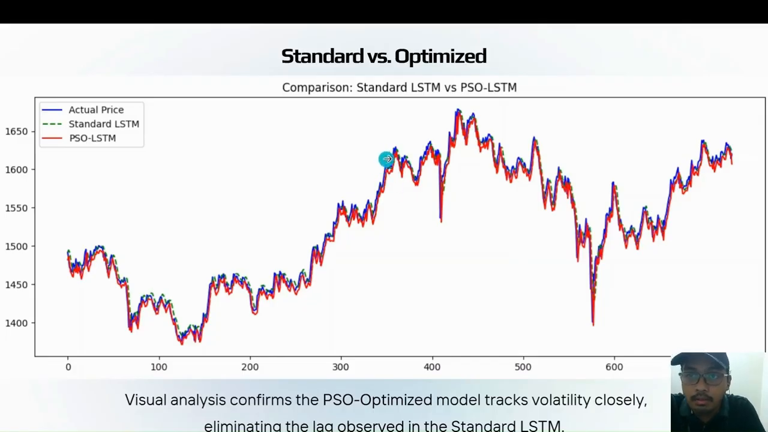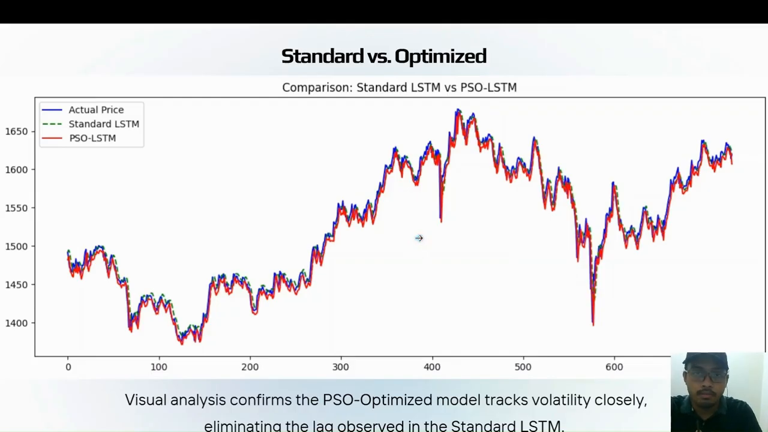But as you can see, the red line moves almost the same as the blue line. You can see this more closely during a volatile period like this one. You see the blue line moves up, and the red line follows the blue line very closely, but the green line lags behind a little bit.